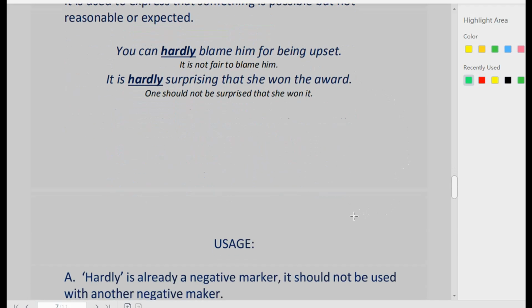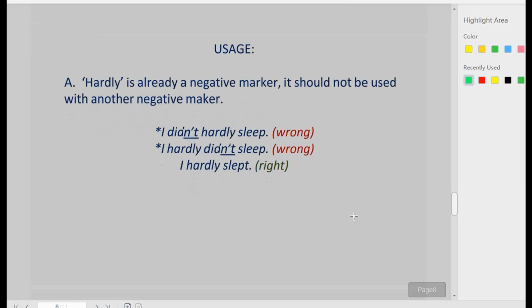Now, let's come to the interesting part of this topic. Let's come to the usage of the word hardly. Hardly is already a negative marker. It should therefore not be used with another negative marker. It means we should not make sentences like this. I didn't hardly sleep. It is wrong. I hardly didn't sleep. It is also wrong.